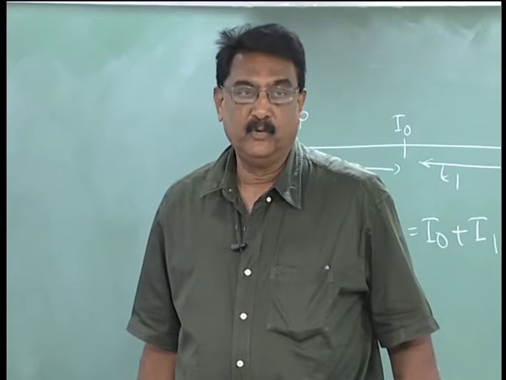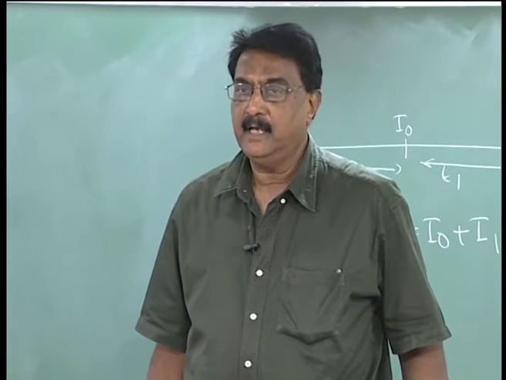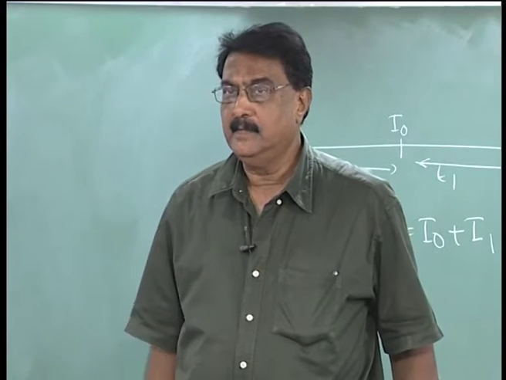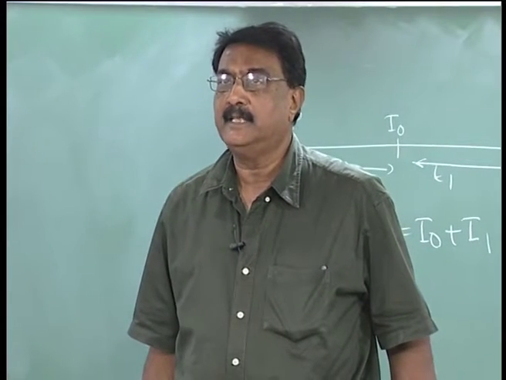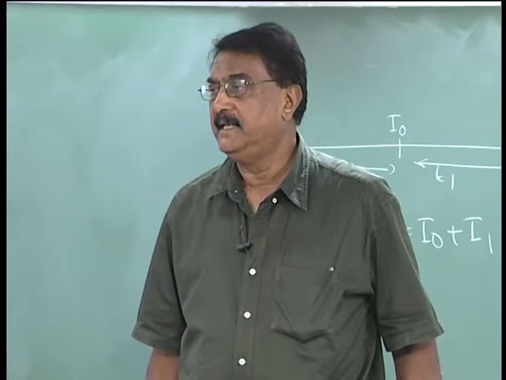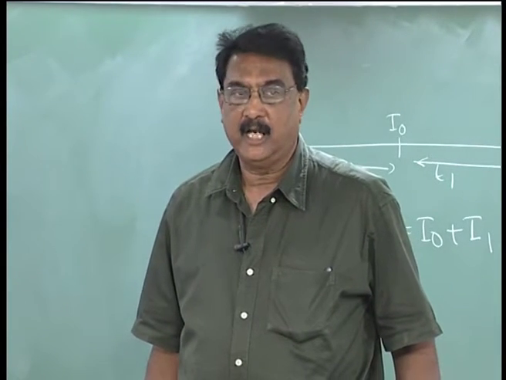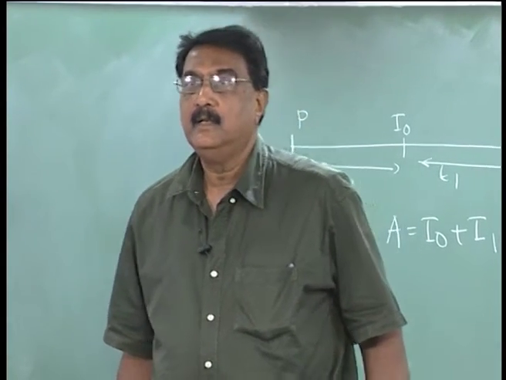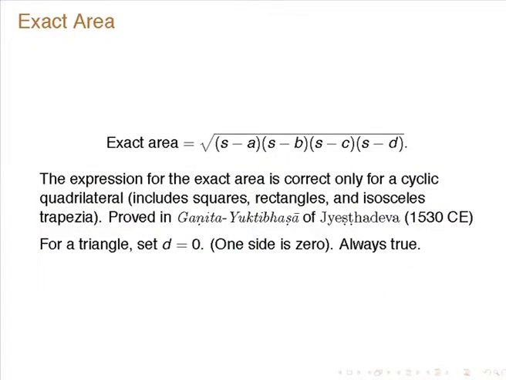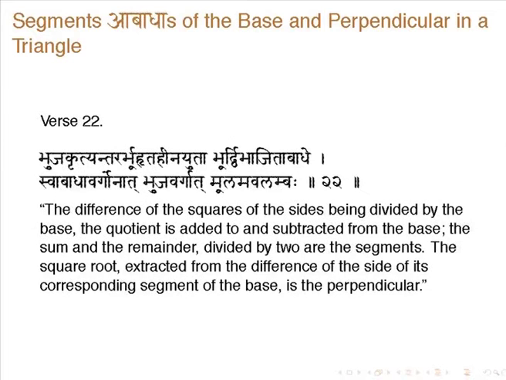Now, the proof is not given in the commentary, or much later only it will come in Ganita Yukti Bhasha of Jeshtadeva, which will be discussed later on. A very elaborate proof of this result is given. Of course, this is for the cyclic quadrilateral. For the triangle you take one side to be 0, and then you get the result, and for a triangle it is always true, because any triangle is cyclic; for any triangle you can always have a circle which is going through all the vertices.